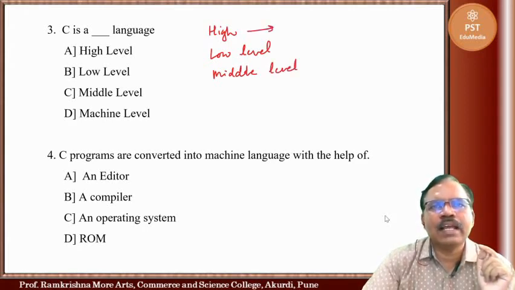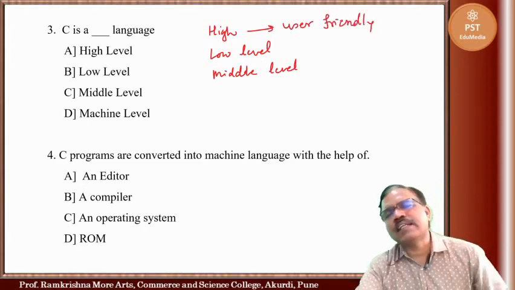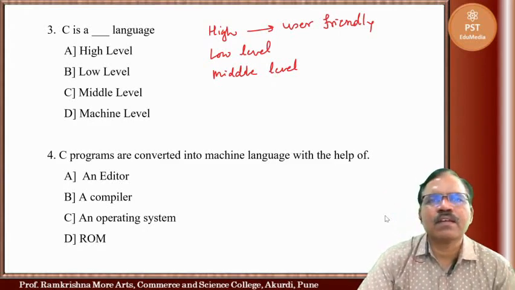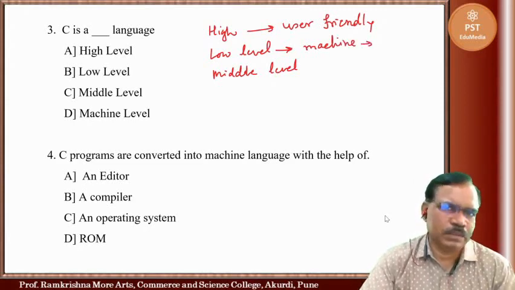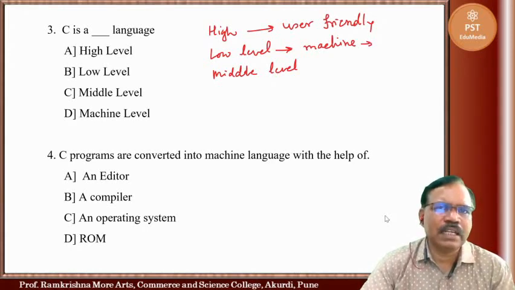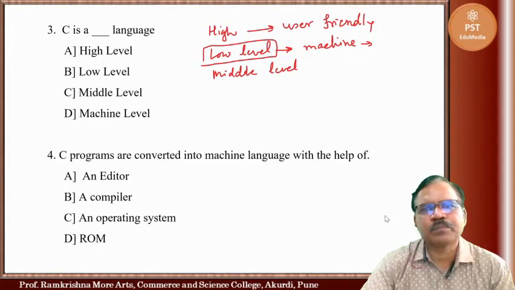Now high level languages are user friendly, means anyone can understand this language easily, while low level languages are machine languages. They are generally in coded forms, and all machine level programs are written in low level languages.